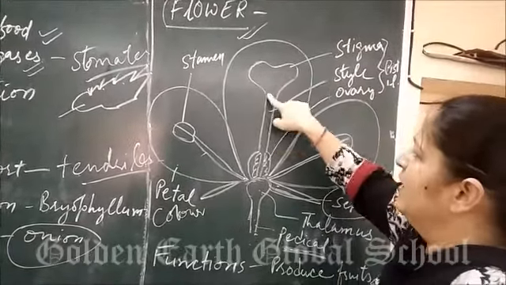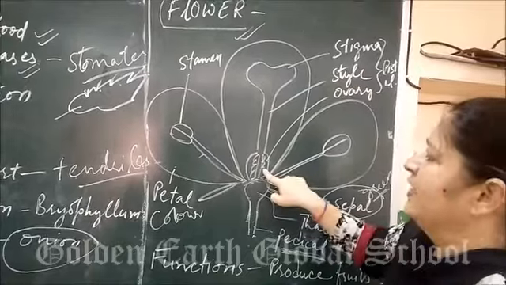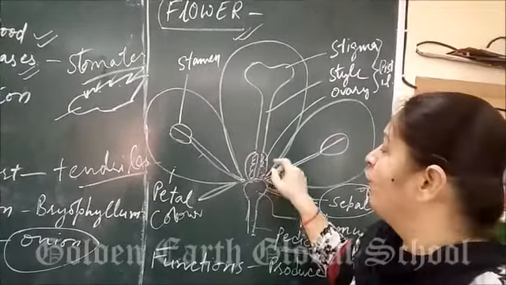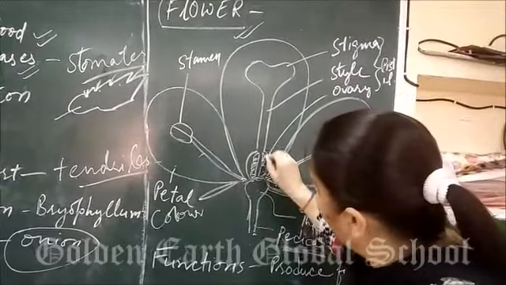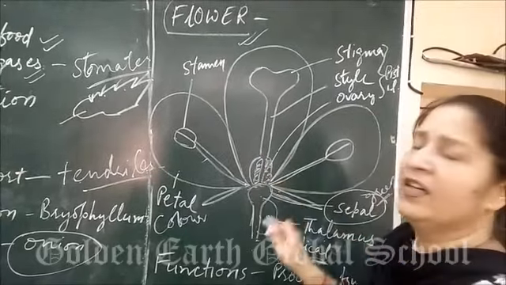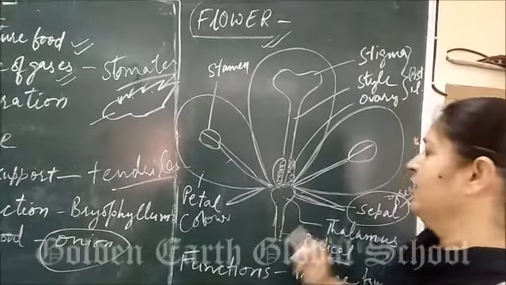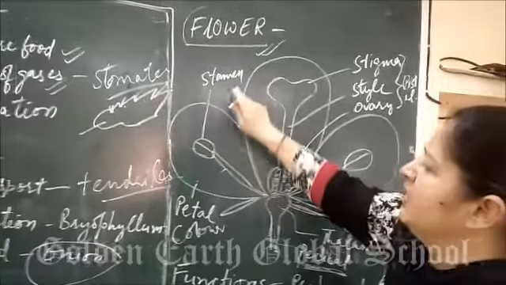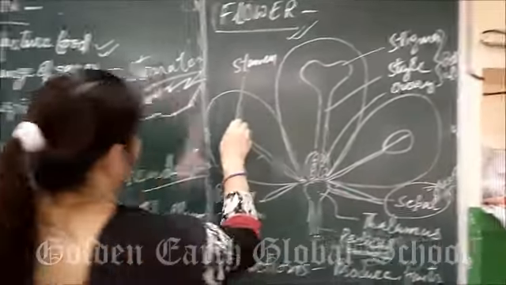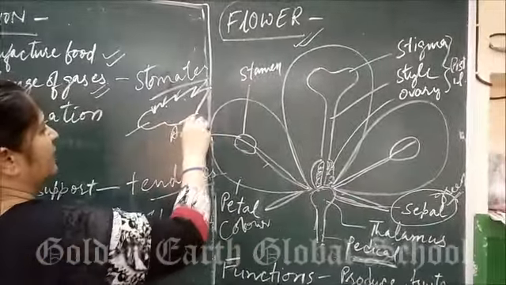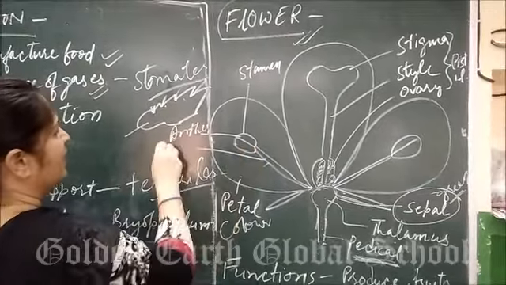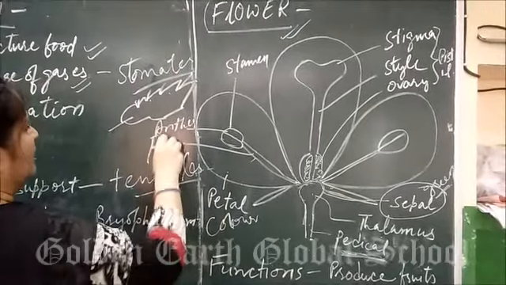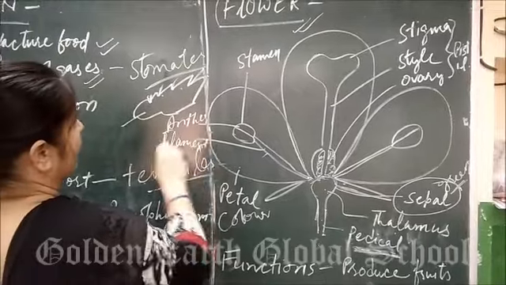This is the stigma. This tube is called the style, and the ovary contains ovules. These structures are called ovules, which will further convert into seeds. Clear? Next is stamen. Stamen again contains two parts, that is anther, and this is the filament. Clear?